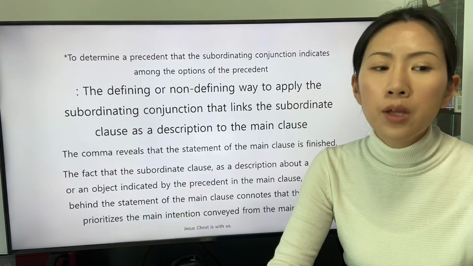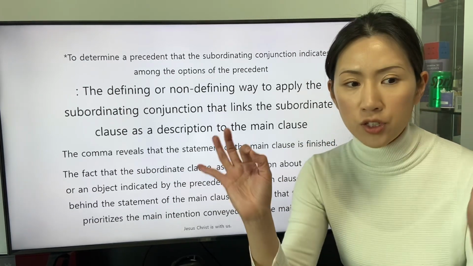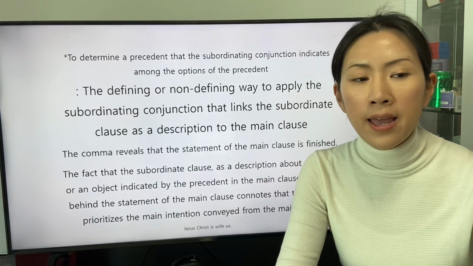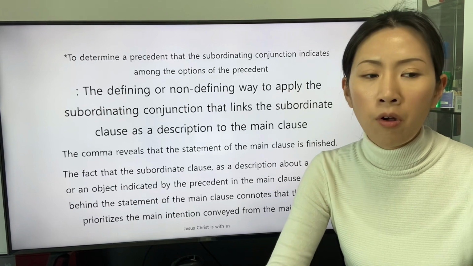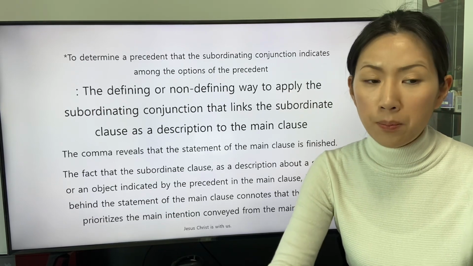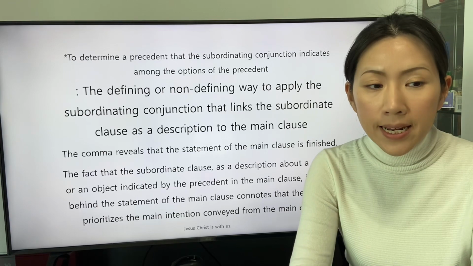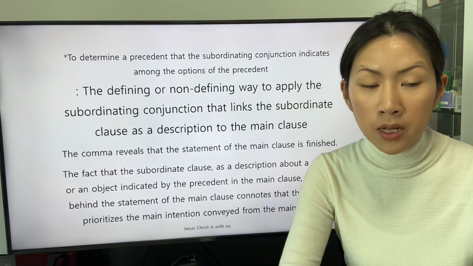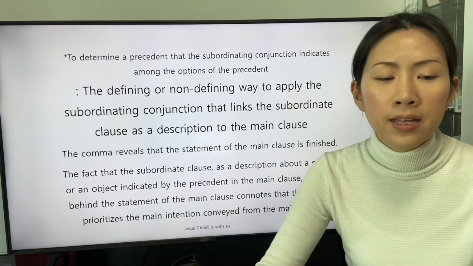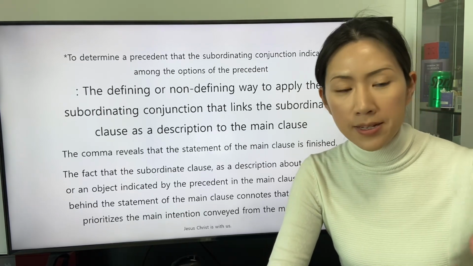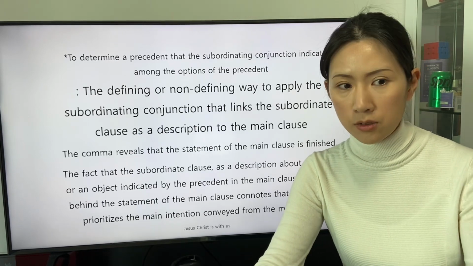The comma reveals that the statement of the main clause is finished. The fact that the subordinate clause, as a description about a subject or an object indicated by the precedent in the main clause, is stated behind the statement of the main clause connotes that the speaker prioritizes the main intention conveyed from the main clause.